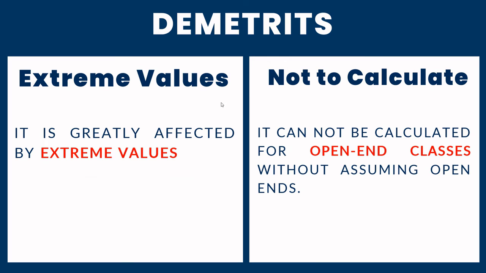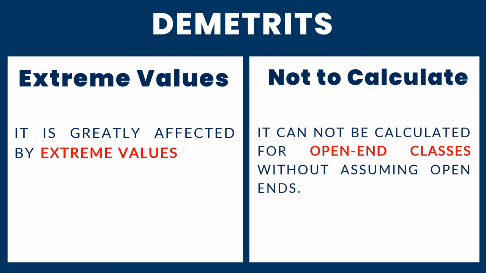Number 3, extreme values. It is greatly affected by extreme values. If your data set is like this: 95, 98, and the other three values are 40, 26 and 32. So there are two extreme values, 98 and 95, and these will have a large impact on the remaining data set.